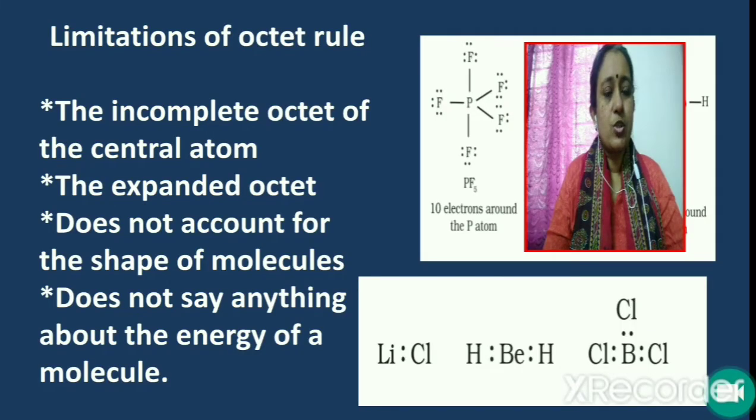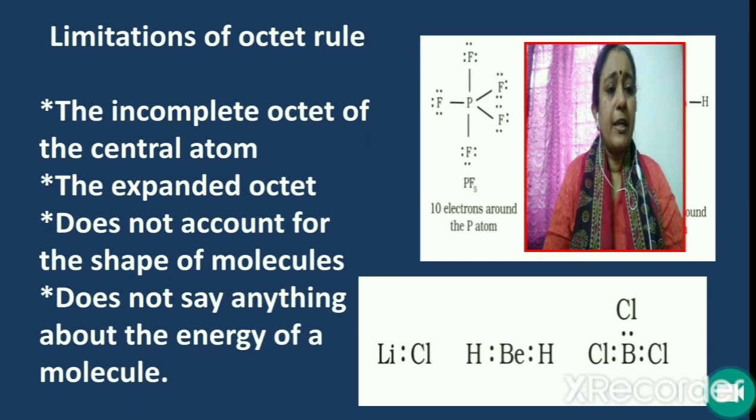Of octet rule. Usually when atoms combine with other atoms as a result of bond formation, that is by the sharing of electrons between atoms or by the transfer of electrons from one atom to the other atom, they get octet configuration or 8 electrons. But there are certain limitations or exceptions.